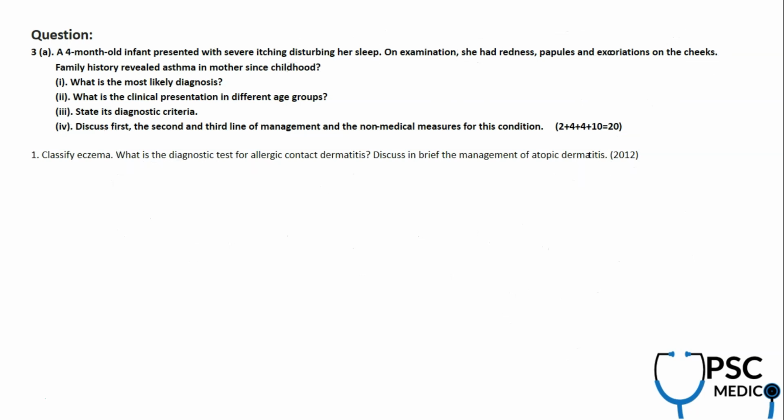But again, based on the Hanifin and Rajka's criteria of atopic dermatitis, this is dermatitis. And what is the clinical presentation in different age groups? Facial and extensor involvement is seen in infants, flexural lichenification is seen in adults. So I'll be giving you that in the answer. And diagnostic criteria, so they're directly asking it. So again, based on this Hanifin and Rajka's criteria from the OP guide, they gave this question.